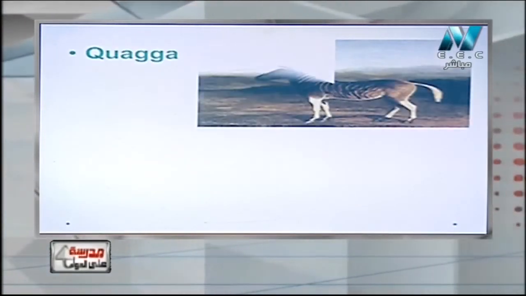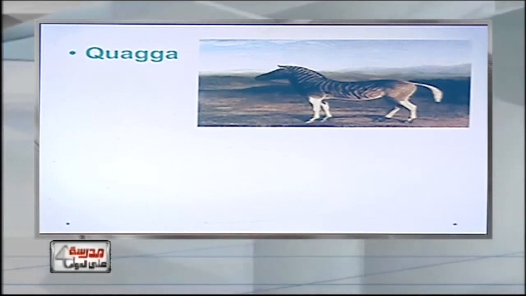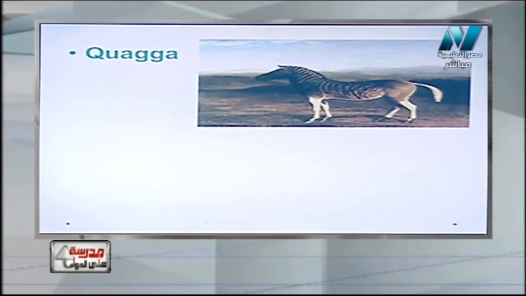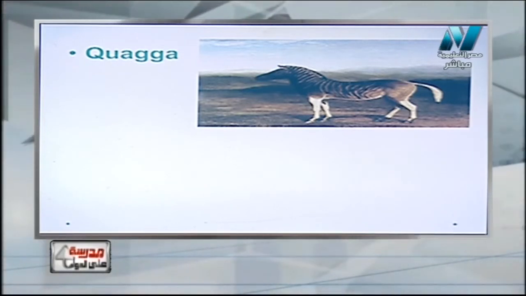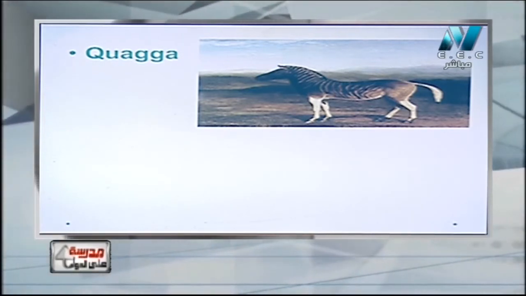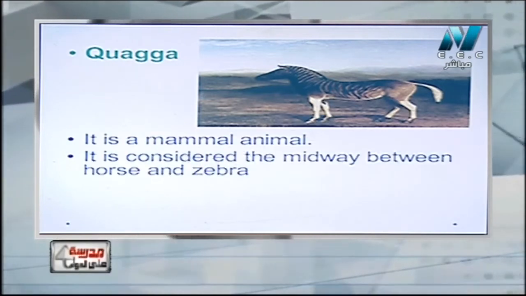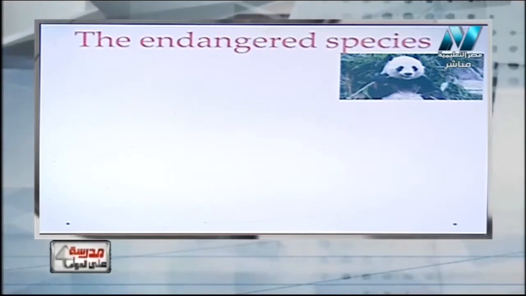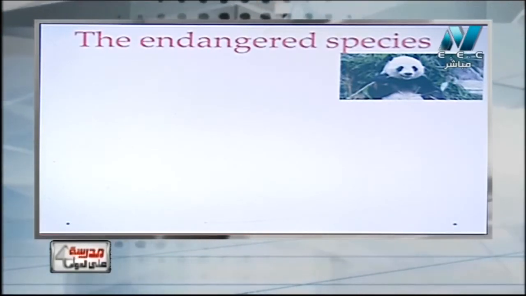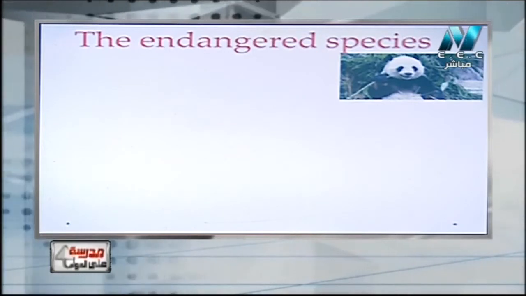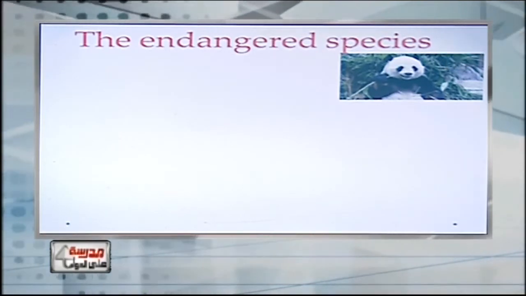Quagga, this animal was extinct. As we see, it's midway between a horse and a zebra. It's a horse and its skin looks like the zebra, and this animal became extinct recently. We call it midway between horse and zebra. Panda, this is an endangered species. What we call an endangered species is one that is found, but in a little number.